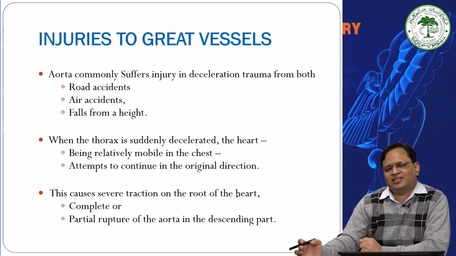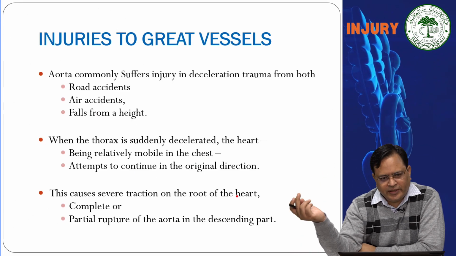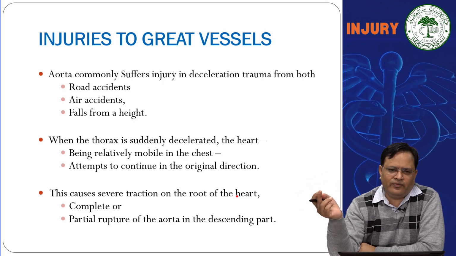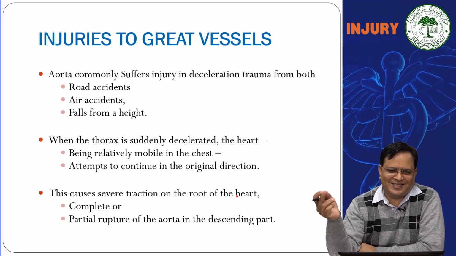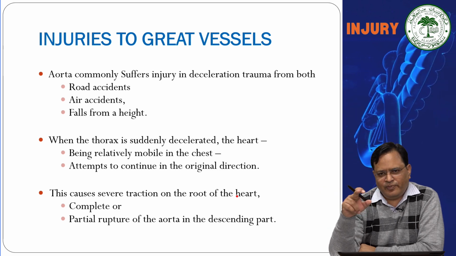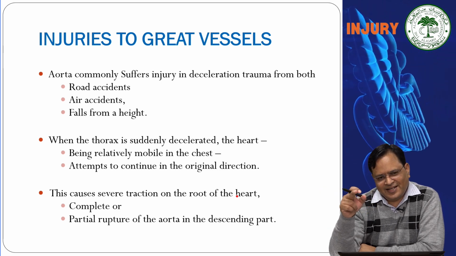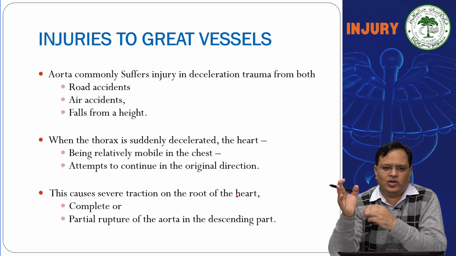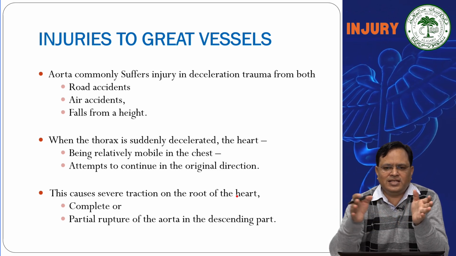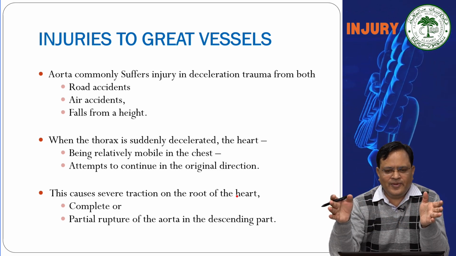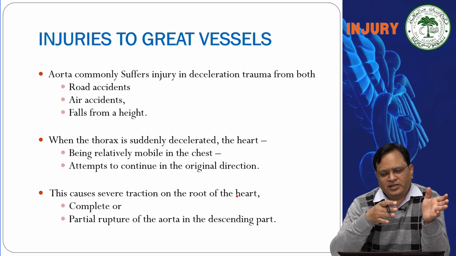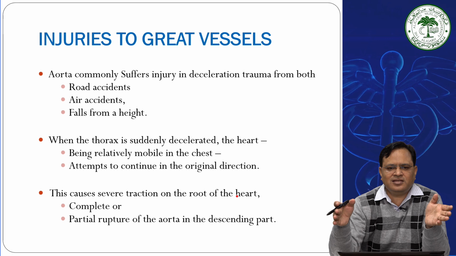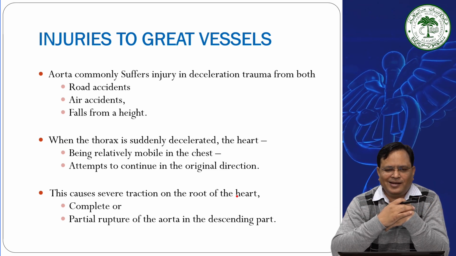Injuries to the great vessels like that of the aorta are quite dangerous to life. It happens in road accidents because the posterior part of the aorta is attached to the spine through fibrous structures. So, if there is a sudden change in inertia, it may rupture or transect and cause massive bleeding in the chest and can lead to instant death.